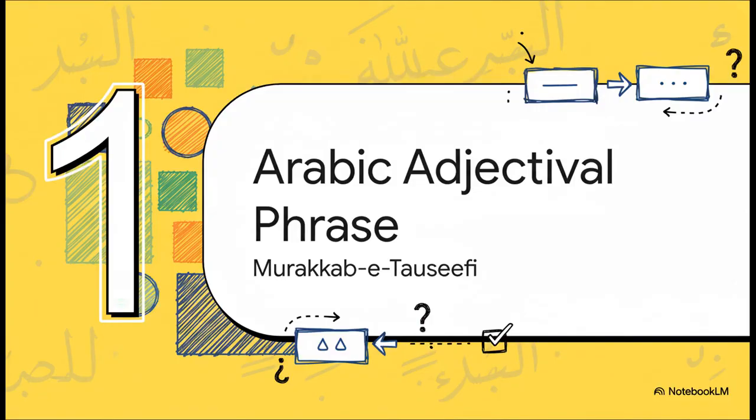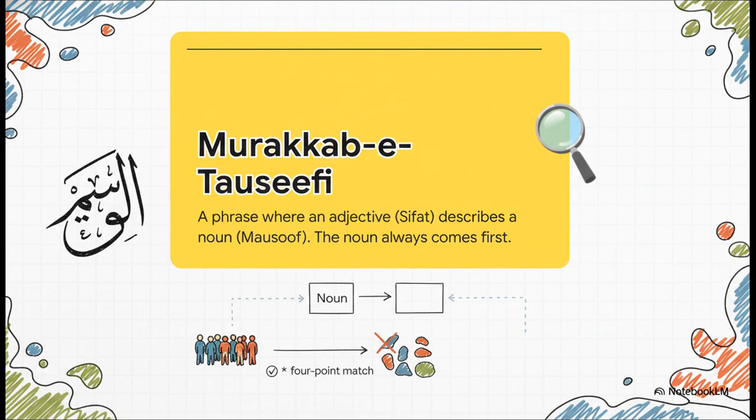So, what do we actually call this thing? This kind of phrase has a formal name, Murakkab-e-Tawsifi. Now, I know, that sounds a little intimidating, maybe a bit complex, but trust me, it's incredibly logical. Let's break down what those words actually mean. A Murakkab-e-Tawsifi is really just a fancy way of saying a descriptive phrase. It's made of two parts. You have the noun that's being described, which we call the Mousoof, and then you have the adjective, the description itself, which is called the Sifat. And just like we saw, the rule is dead simple. Mousoof first, Sifat second. Always.